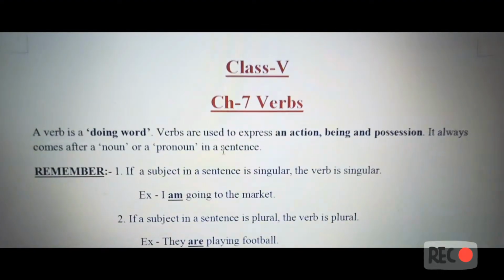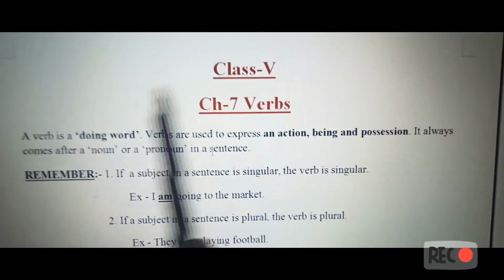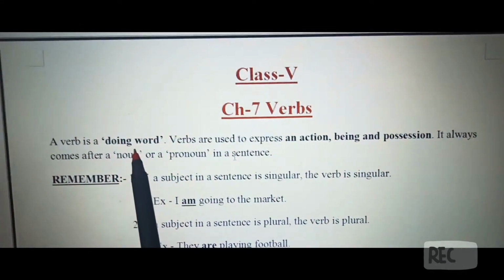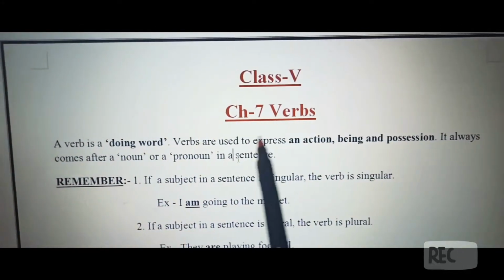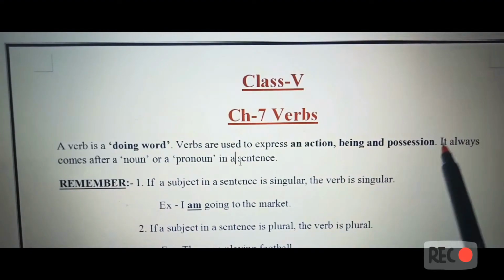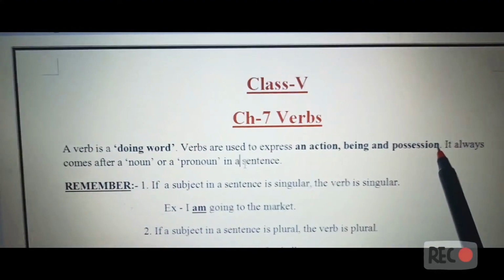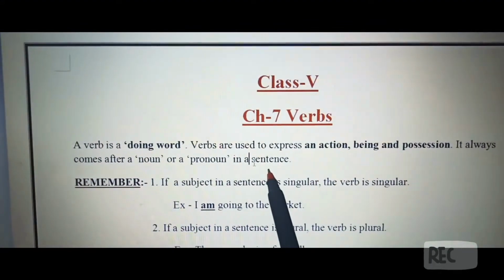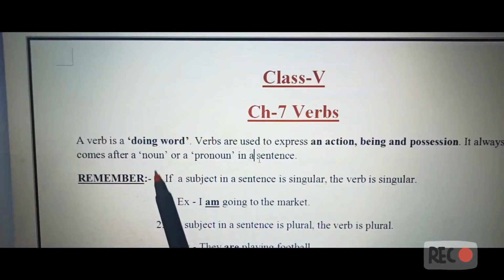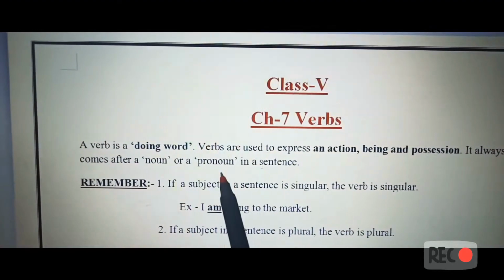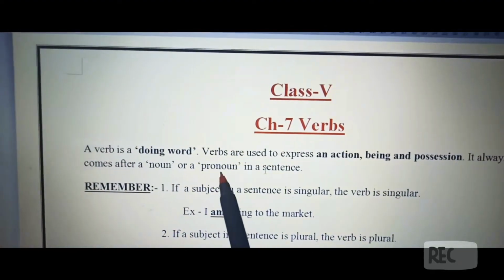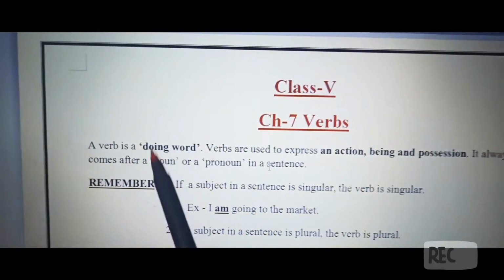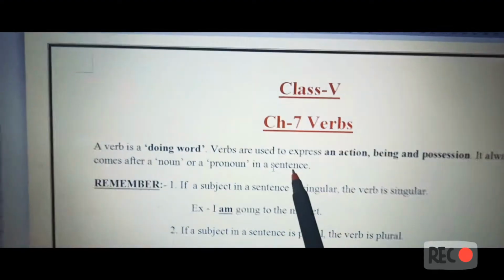So, what are verbs? Verbs are the doing words in which any action is done. Now, they are used to express three things, that is, an action, being, and possession. Okay, it always comes after a noun or a pronoun in a sentence. So, verb, it always comes after the naming words or the pronouns, which, that is, pronouns are used in place of nouns. So they always come after a noun or a pronoun in a sentence.